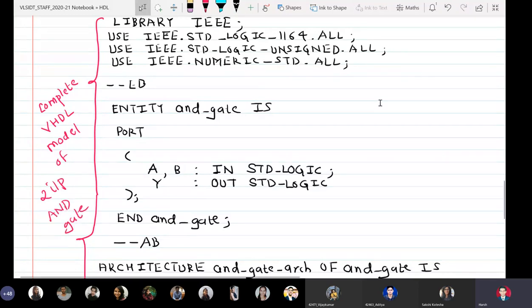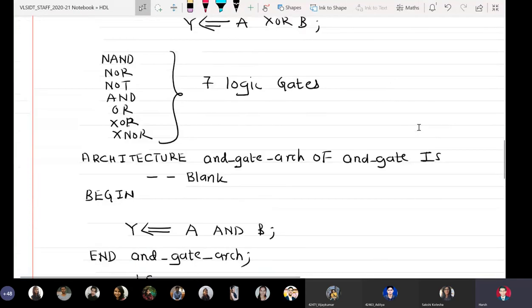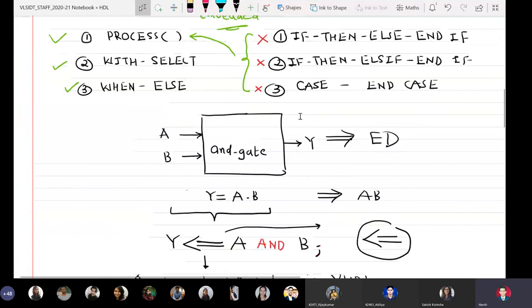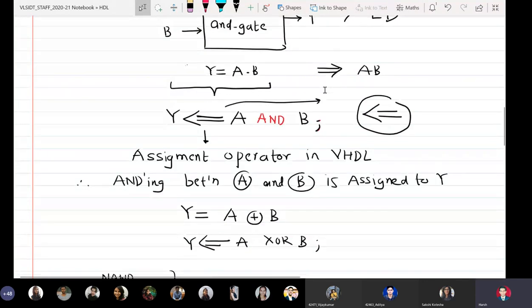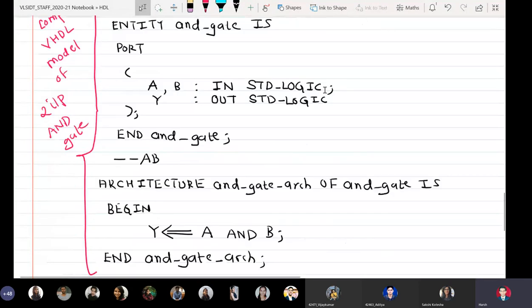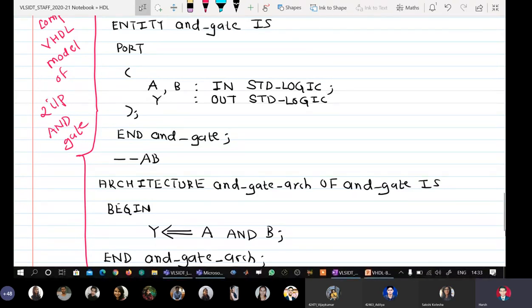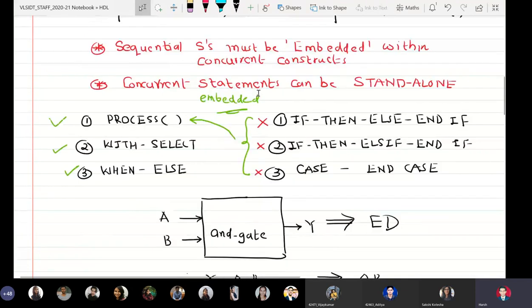Right, so now we have learned how to write a VHDL model for the proposed digital system, provided we are having the correctly defined block diagram with us and the correctly defined logical relationship between the inputs and outputs using the assignment operator and the logical keywords. Anybody is having any questions till now? Because we have covered an important part of VHDL language. Anybody has any doubts? Okay, so if you do not have any doubts, then we can start with the different constructs.